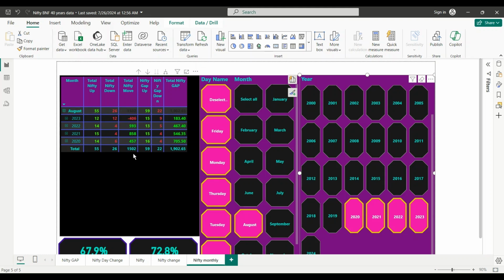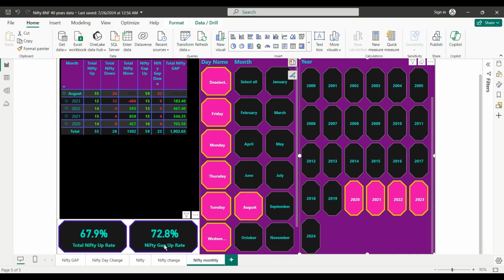That's actually bullish. If you watch the last 4 years of data, the Nifty August month looks bullish, with 67.9 percent up and 72.8 percent gap ups. So this looks like a bullish month now. Not highly bullish, but fair enough. Only the last year was bearish, minus 400 points down, and 2022, 2021, 2020 were highly bullish.